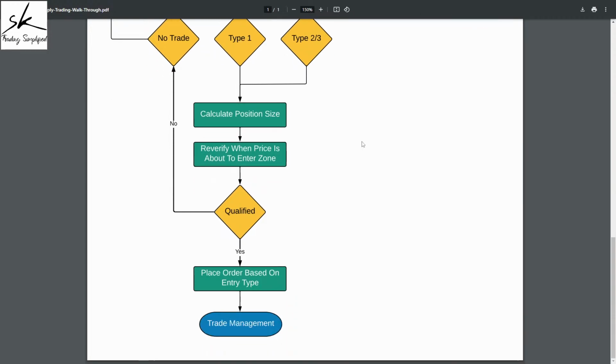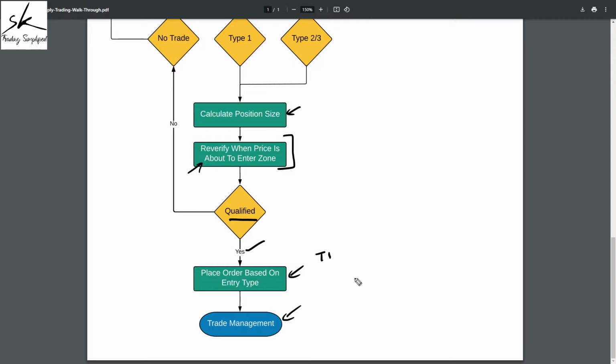The next thing is, no matter how high the quality or the probability, we understand that any trade can be a stopped out trade. So we also need to be ready for the worst case scenario, for which we'll do a proper position size calculation. And next, whenever the prices are back, we'll have to re-verify, because the markets are not static, markets are dynamic, conditions are changing almost every other second. So we'll have to double check before placing our order that does it still qualify based on our trade plan. If the answer is yes, we place our order, in this case a type 1 trade.